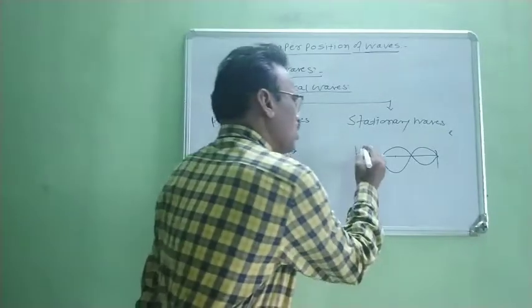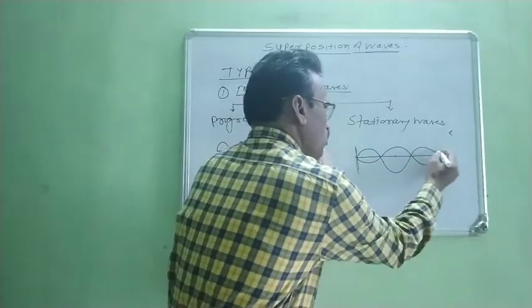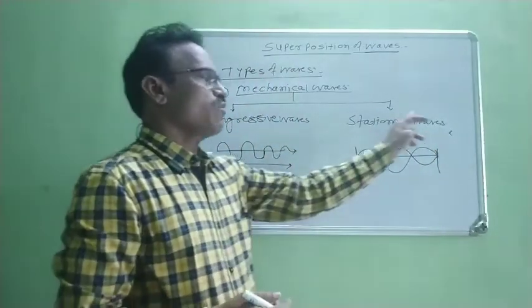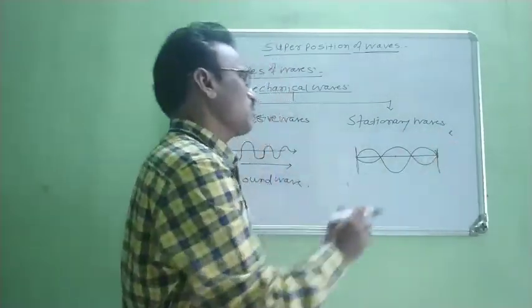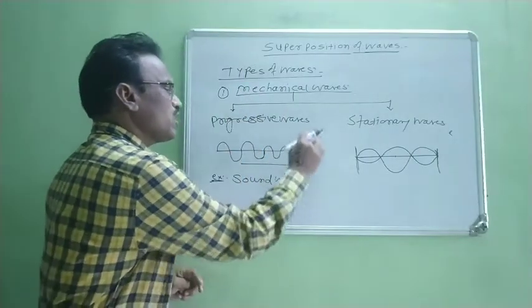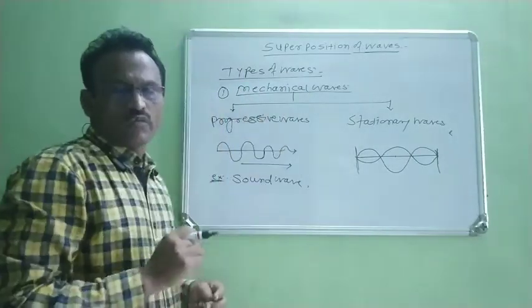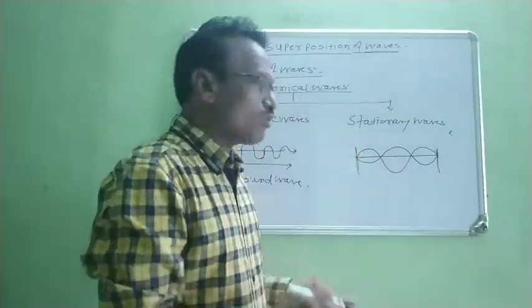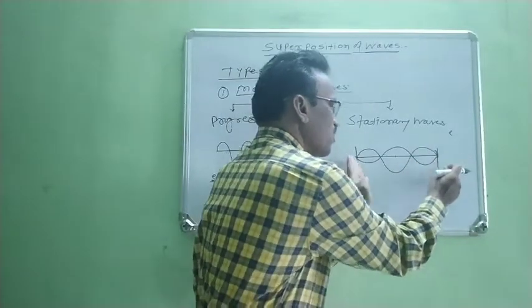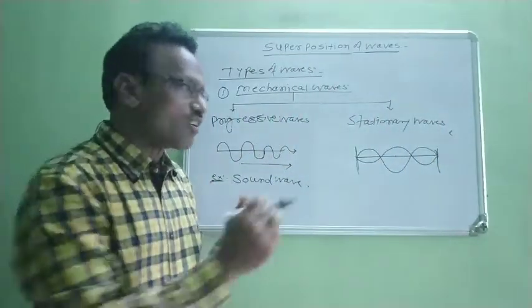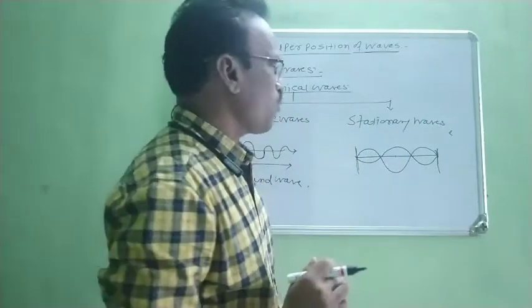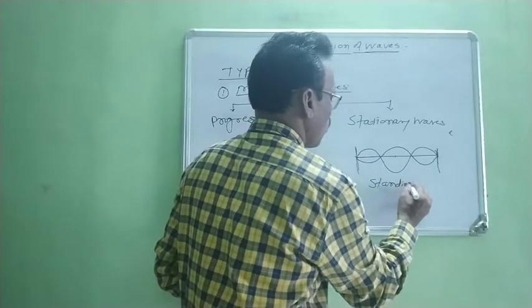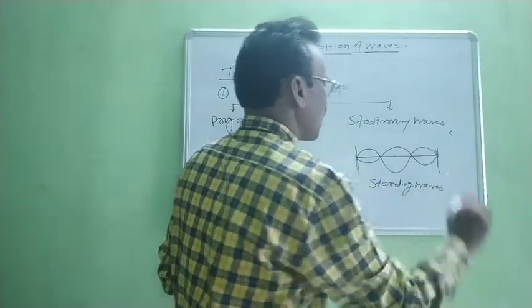Due to superposition or interference between these two waves, stationary waves are produced. Therefore, always remember that progressive waves travel continuously in the same direction in a given medium. But stationary waves are produced only between two fixed points. They cannot travel continuously. Therefore, these waves are also called standing waves.